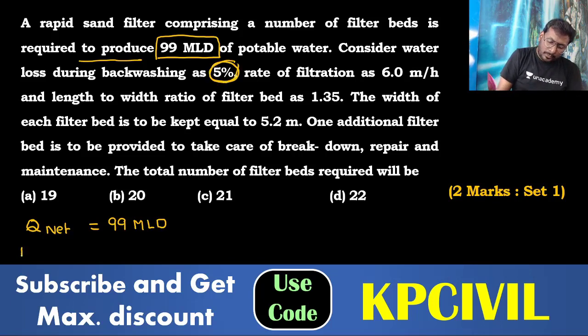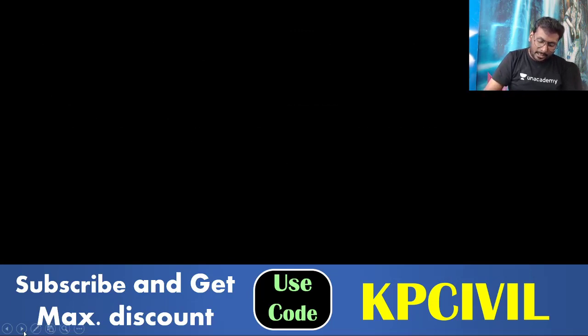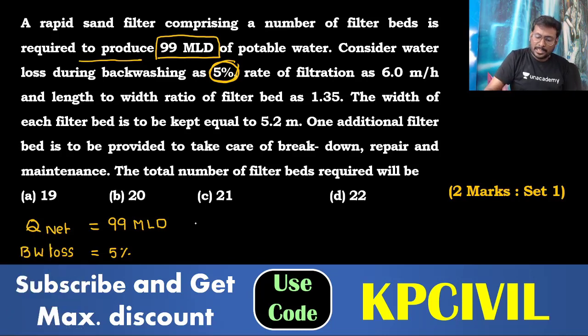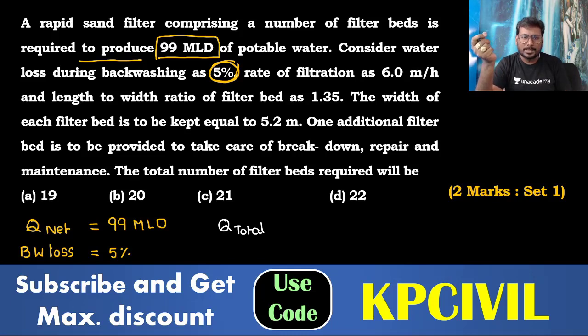Backwash loss BW is given as 5%. If you consider backwash loss as 5%, what is the total discharge Q total you require now? 99 mld is the net volume to produce.